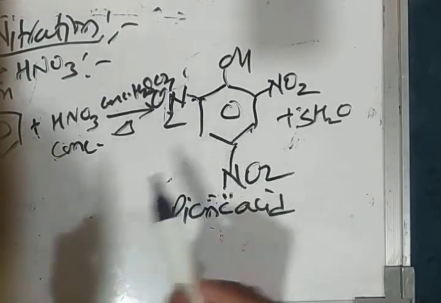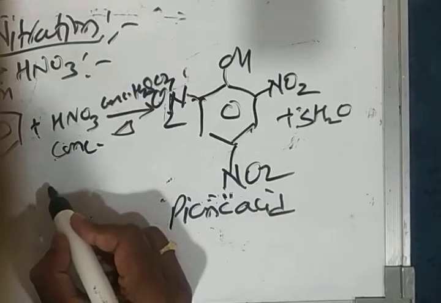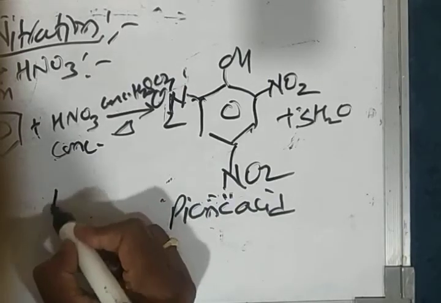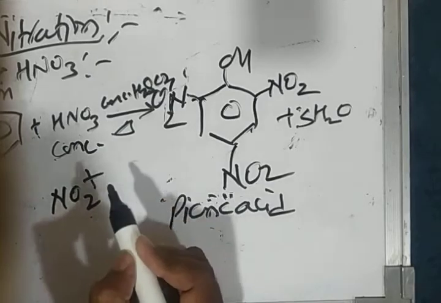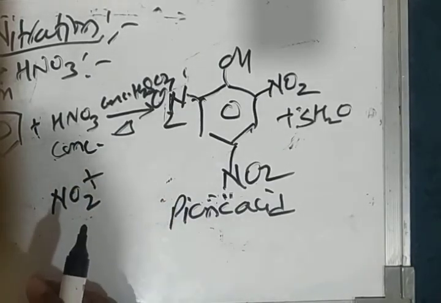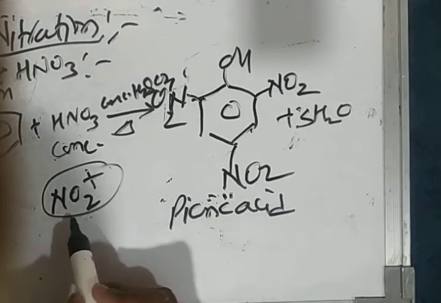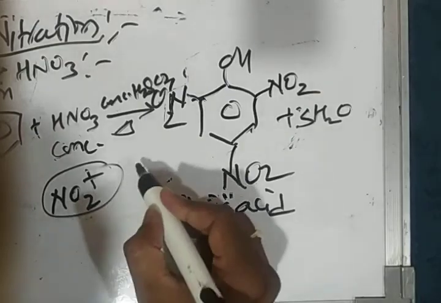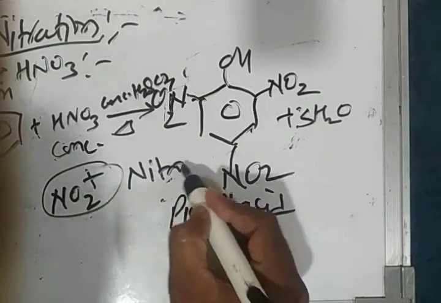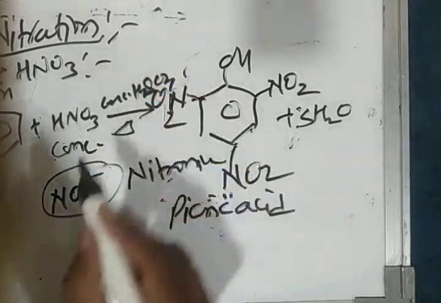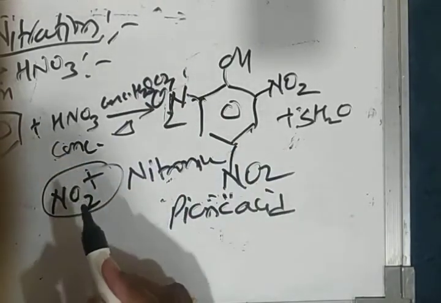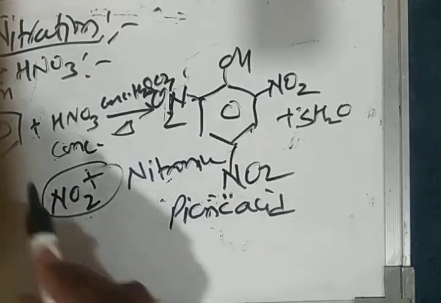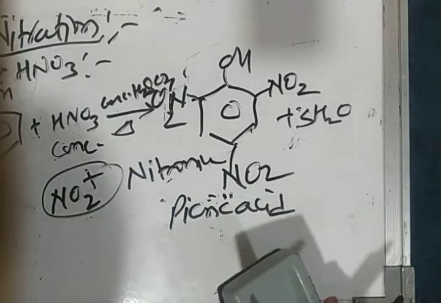This is about nitration, and in this the attacking electrophile is NO2 plus, known as nitronium ion. This is an electrophilic substitution reaction. H2SO4 facilitates the formation of nitronium ion. This is the second electrophilic substitution reaction.